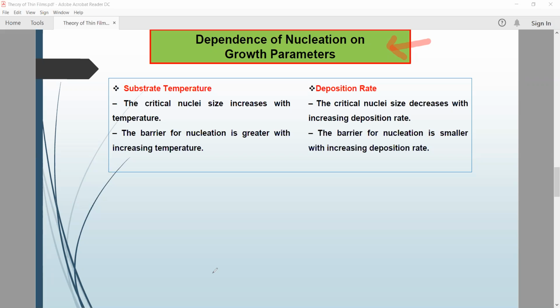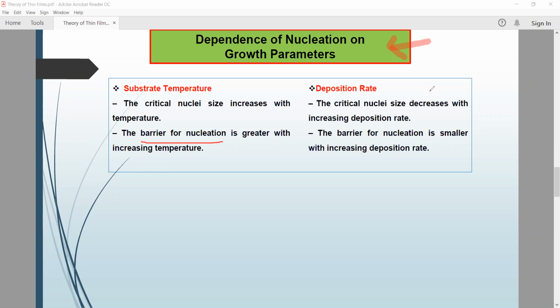And the barrier of nucleation is greater with increasing temperature. You have to focus on this point: the barrier of nucleation is greater with increasing temperature, so during the process of nucleation, substrate temperature and deposition rate play a very crucial role. Okay, deposition rate means how fast or how slow we are going to deposit a material onto the surface of that substrate.